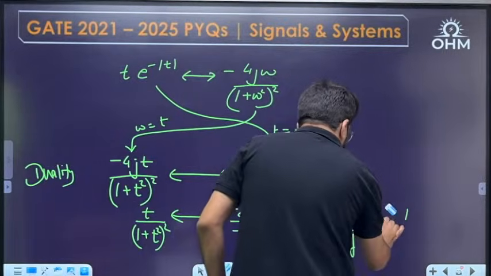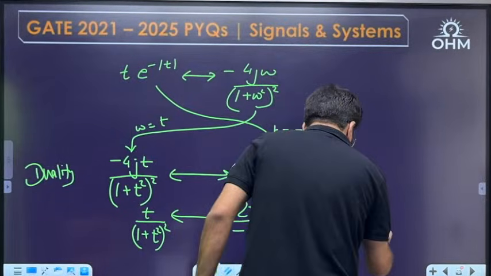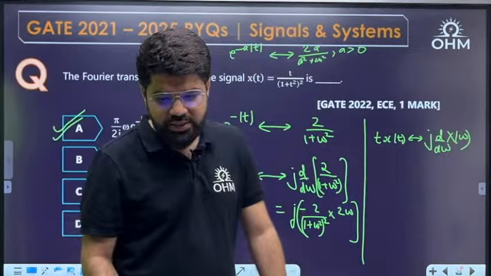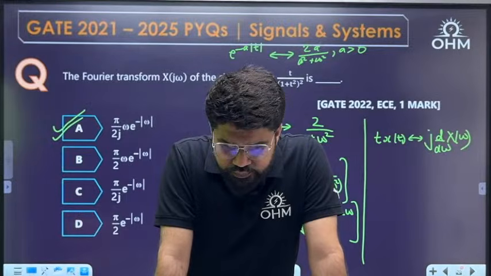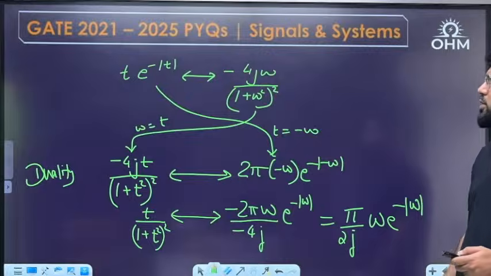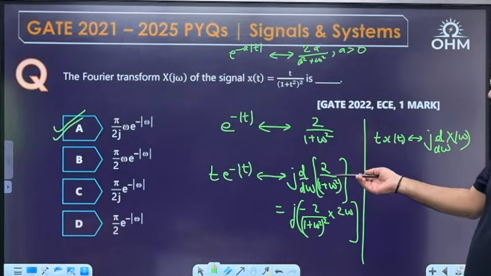I have not written this omega here. Correct. Omega e power minus mod omega. Answer is A only. Correct answer. Vasudha, Sai, Vikas, correct. A. Okay, the answer is A. Next question. So this was a duality and fundamental properties question.